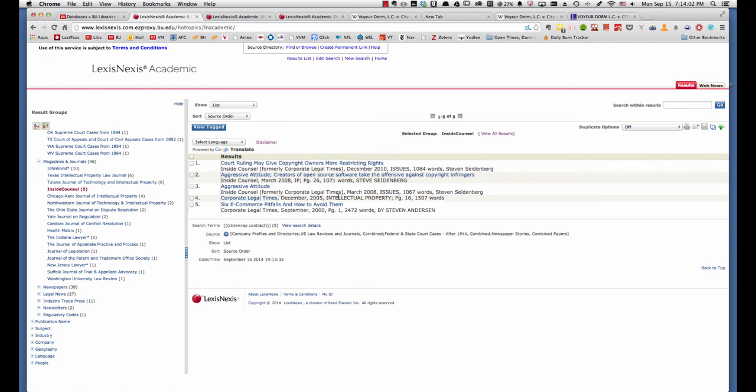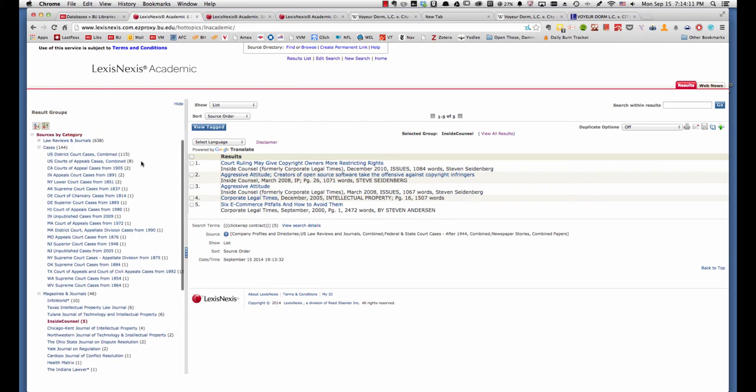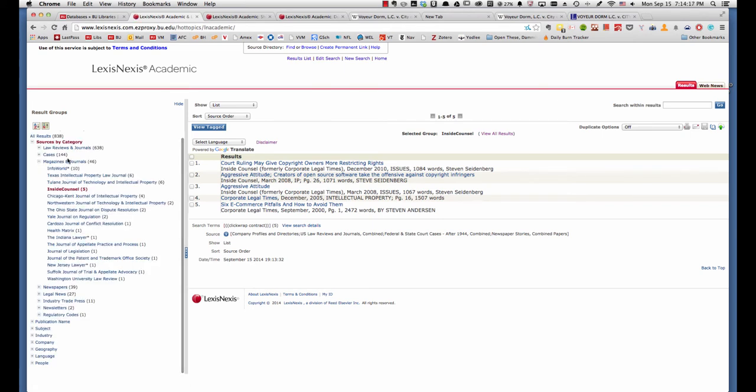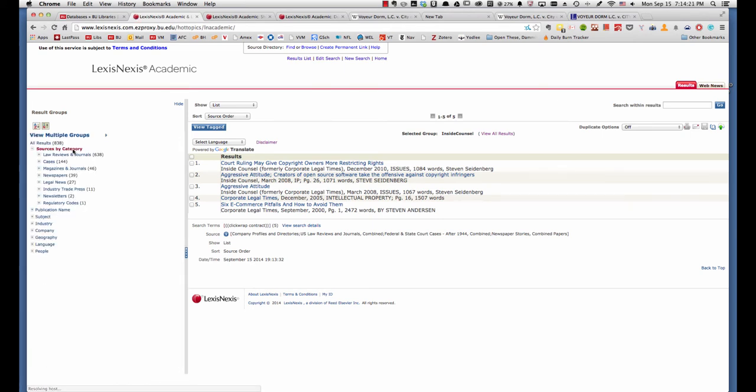There's something in the Intellectual Property Corporate Legal Times, 1,500 words. So these would all be good places to go if you want to get your arms around the law in a particular area. And what I just want to point out now is different ways to tailor your search results.